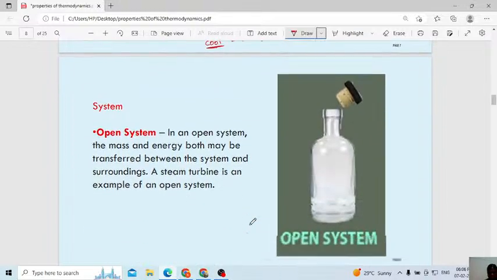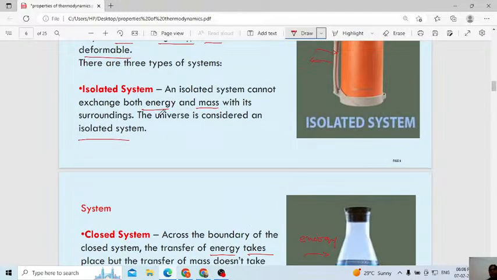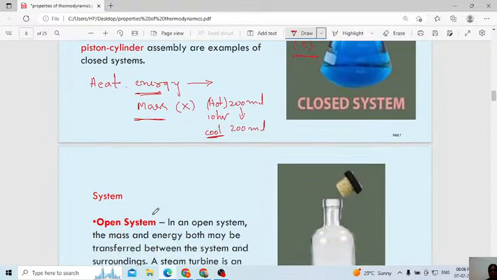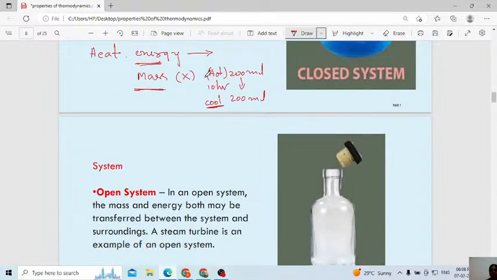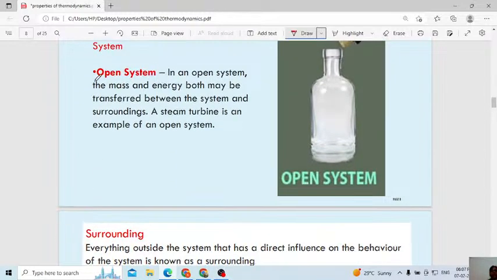Okay, understood everyone? Listen, isolated means there is no transfer of energy and there is no transfer of mass. In a closed system, only the transfer of energy or heat takes place. There is no transfer of mass.